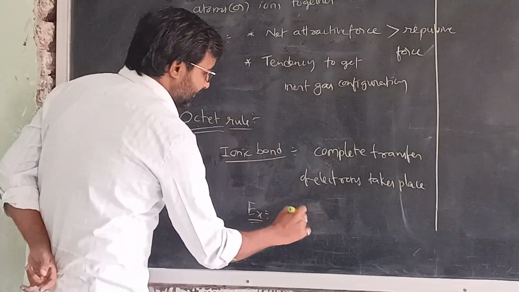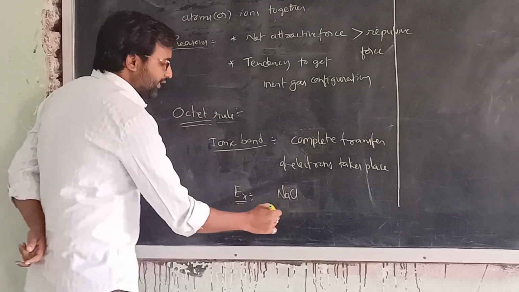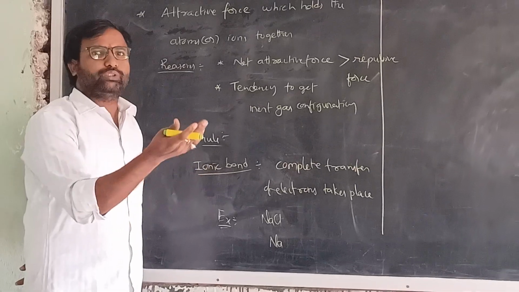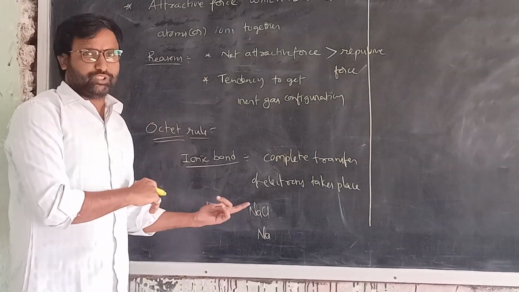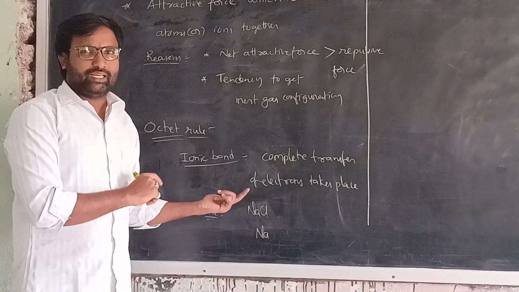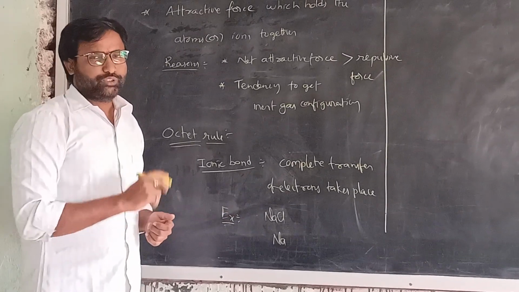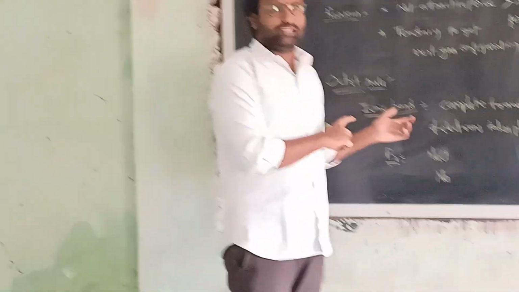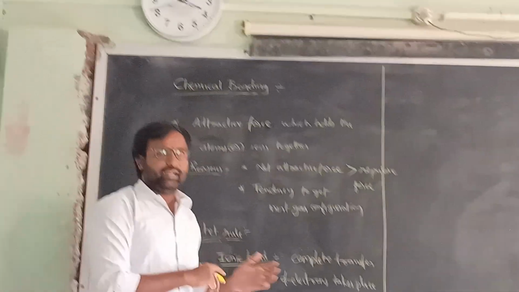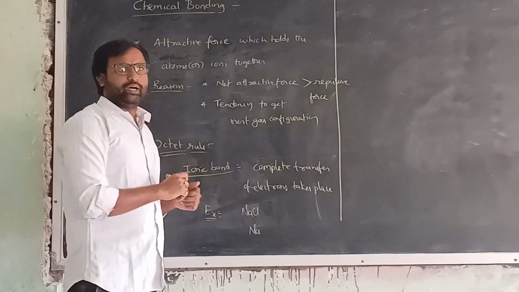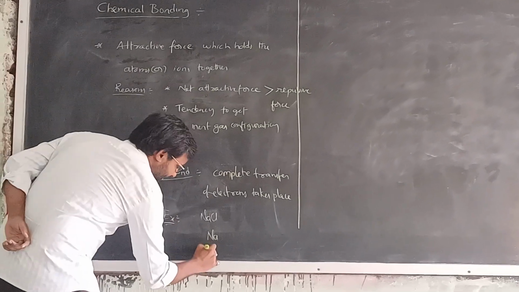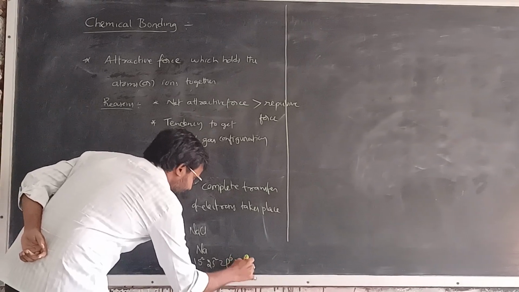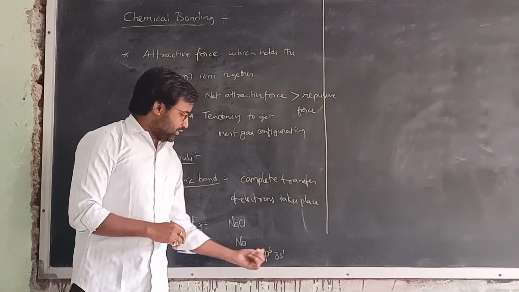In this NaCl formation, ions are involved. The sodium atom is ready to lose the electron from its valence shell. First of all, let's go with the electronic configuration of sodium. Sodium atomic number is 11, which means it contains 11 electrons, and we fill them according to the Aufbau principle. So 1s2, 2s2, 2p6, 3s1. There were 11 electrons we filled.